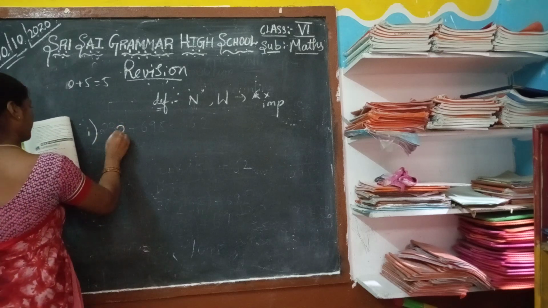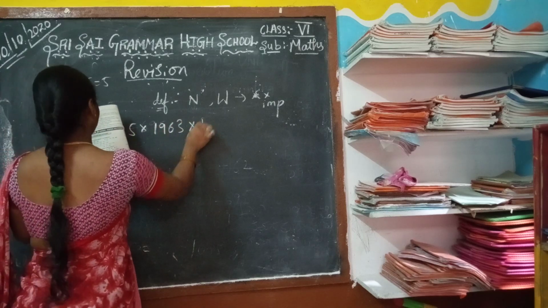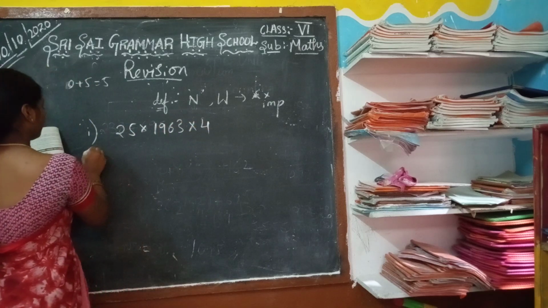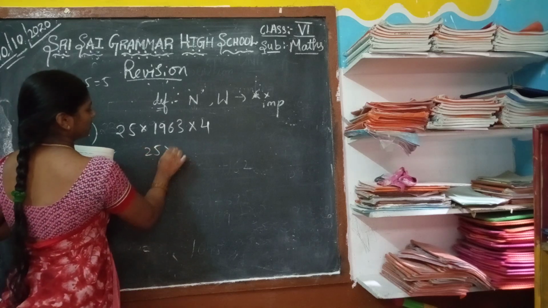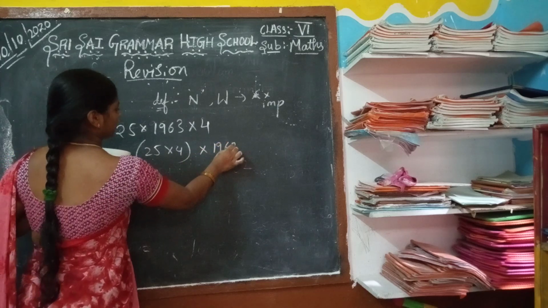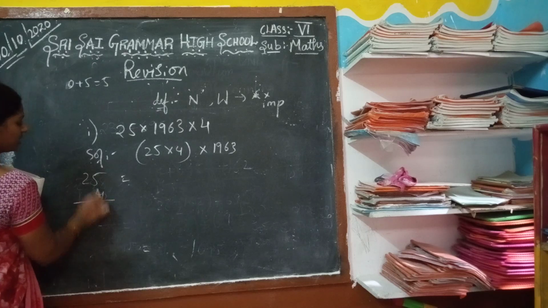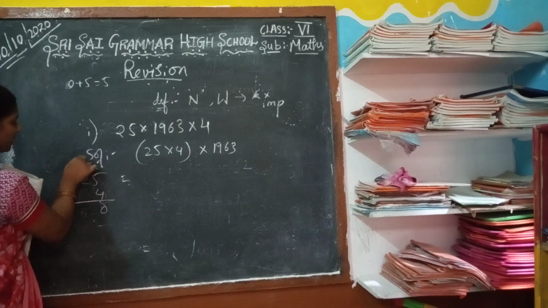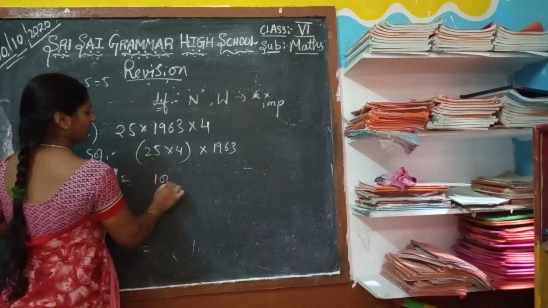Now, see 25 into 1963 into 4. Yes. Now, we have to rearrange the numbers. Take 25 into 4 into 1963. Multiply: 25 fours are 100, 4 fives are 20, 4 twos are 8, plus 1 plus 2, 10. Yes, 100. 100 into